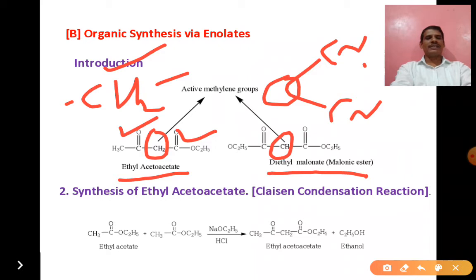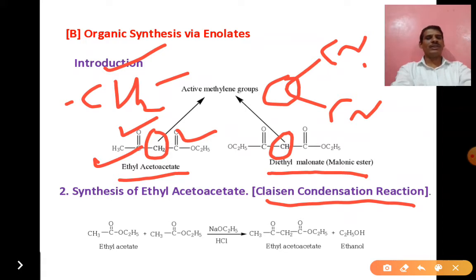Next is the synthesis of ethyl acetoacetate. Ethyl acetoacetate is one of the best active methylene compounds. It is very important for the synthesis of many different types of organic compounds. Ethyl acetoacetate can be prepared by using the Claisen condensation reaction, which is a name reaction. It can be prepared from two simple ethyl acetate molecules.